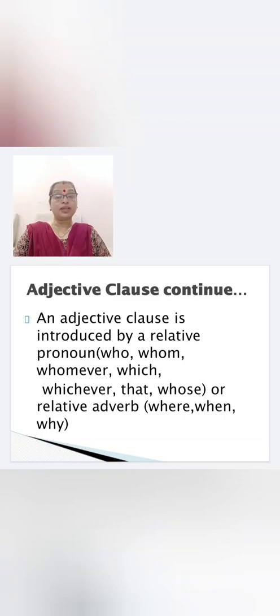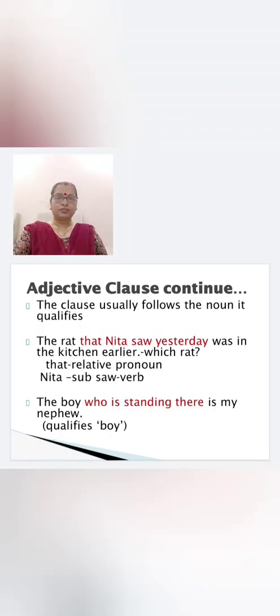Because it relates to the noun. It talks about the noun. It describes the noun. So relative adverbs are where, when. They also tell about the noun. An adjective clause usually follows the noun it qualifies. Let us see the example, and this is a clue, remember.